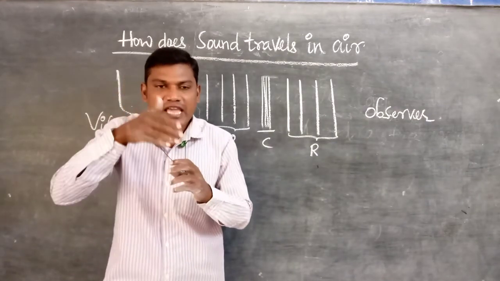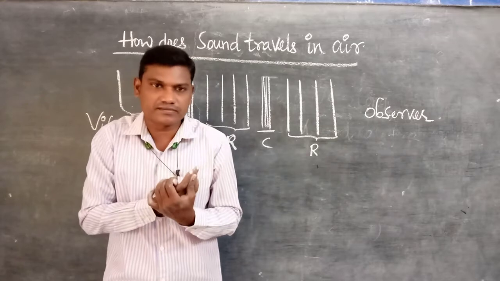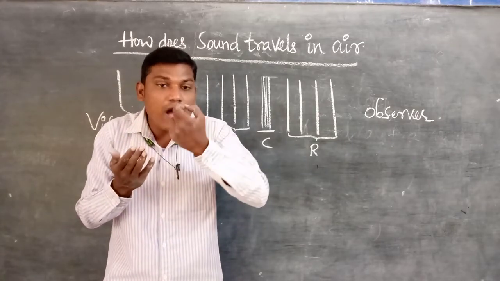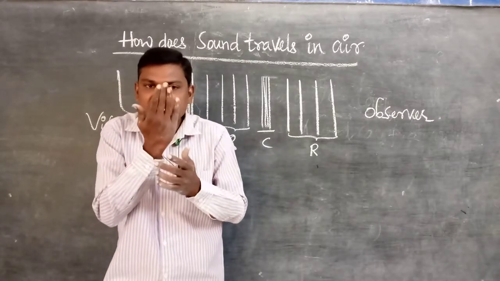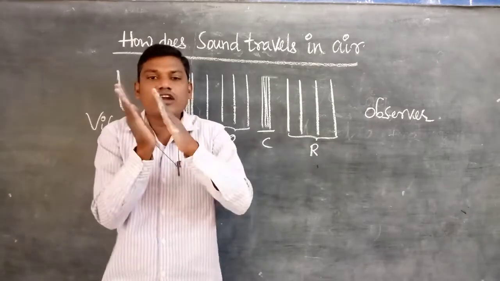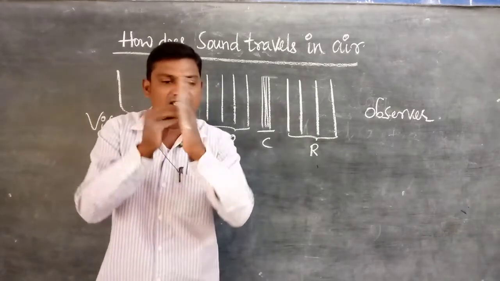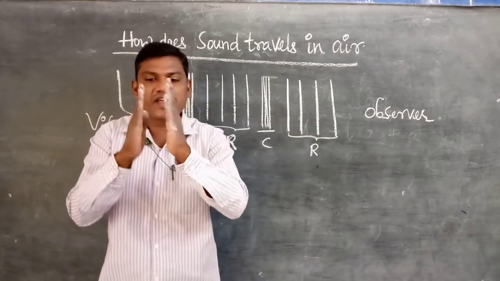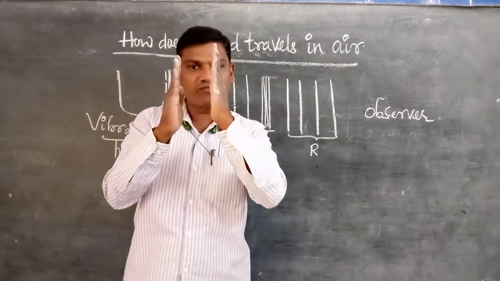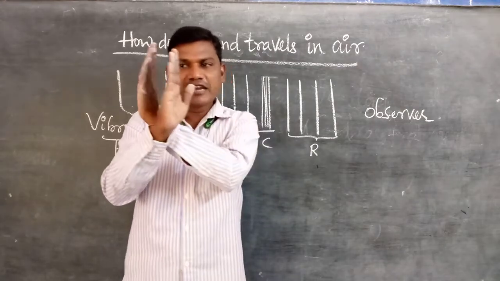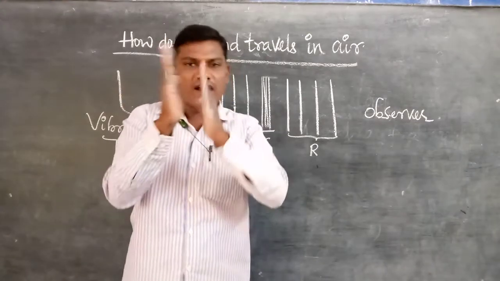In the same way, the air particles present in front of our mouth, because air is present everywhere, start to vibrate when the sound comes from our mouth, because the sound forcefully comes and touches them. Here we observe that this is one portion of the air particles and this is another portion. This portion is near our mouth, so the sound energy forcefully touches it and it starts vibrating.